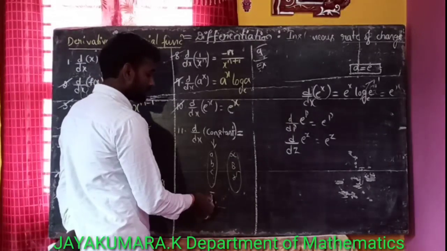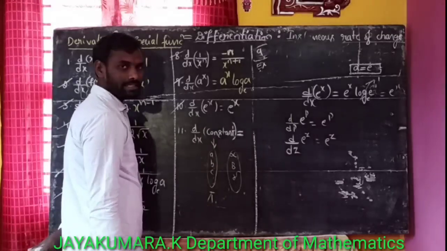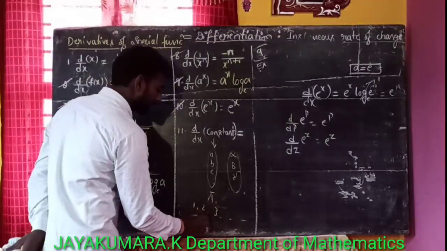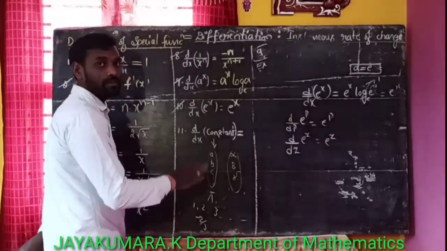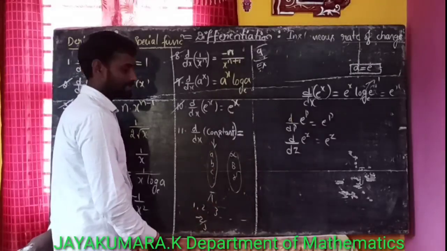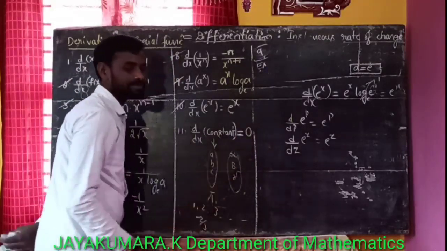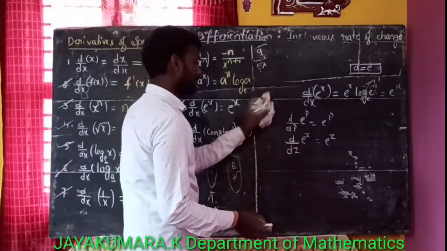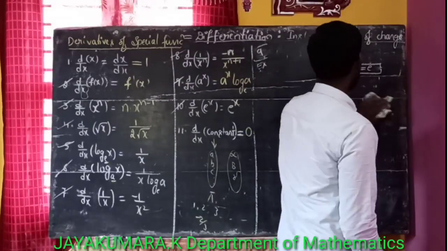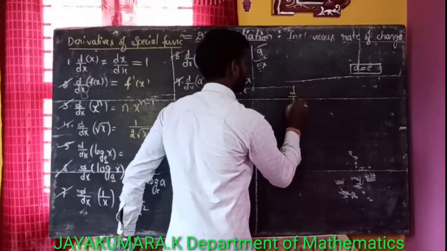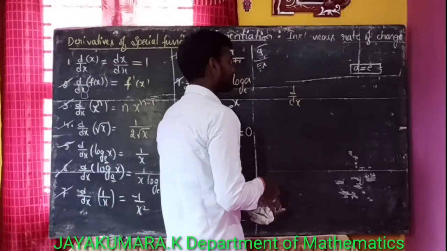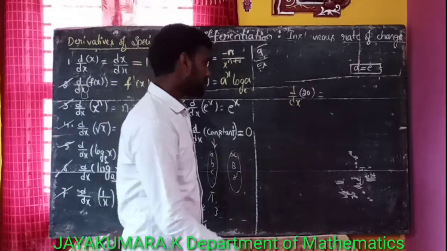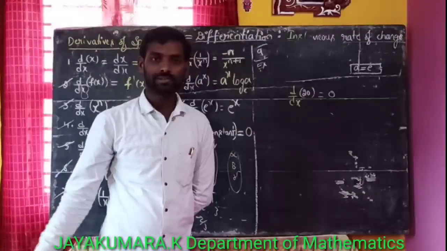Okay, yeah, derivative of any constant is 0. For 1, 2, 3, etc., these are also constants. Okay, derivative of 2 by 3, minus 2 by 3, minus 53 by 3, those are all constants. Derivative of any constant is equal to 0. That is, for example, d by dx of, for example, 20. 20 is a constant now. So that value, its derivative is 0.